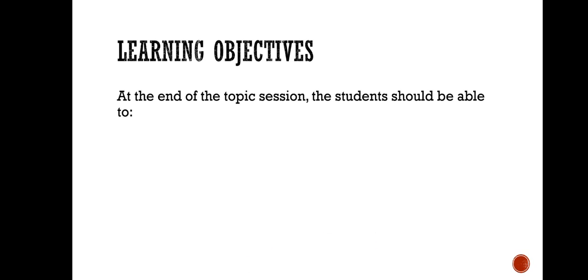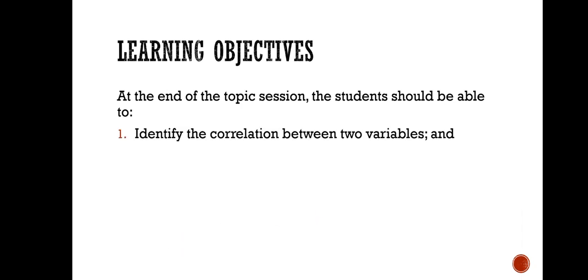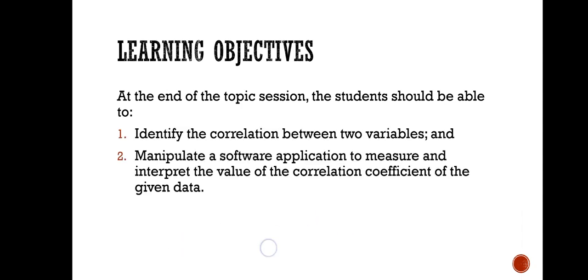At the end of the topic session, the student should be able to identify the correlation between two variables and manipulate a software application to measure and interpret the value of the correlation coefficient of the given data. Those will be our objectives, na kailangan natin ma-reach para mayroon tayong matutunan para sa topic na ito.